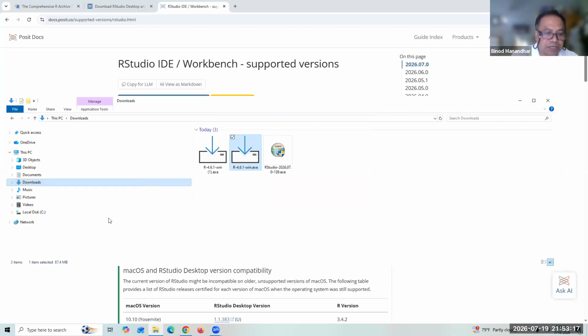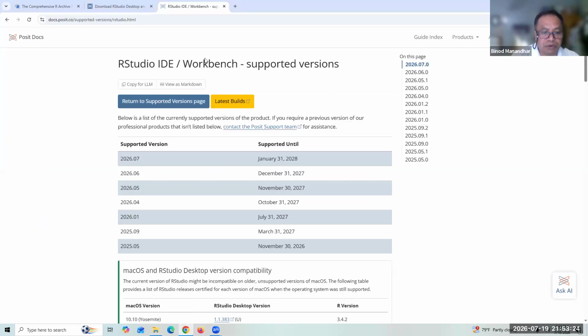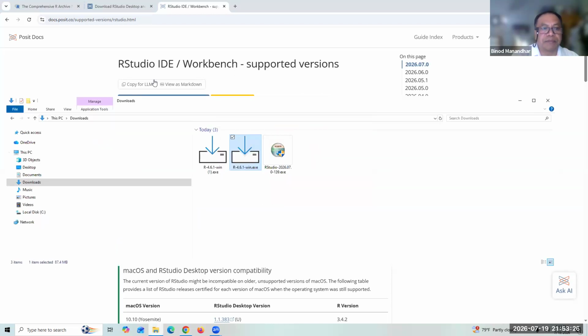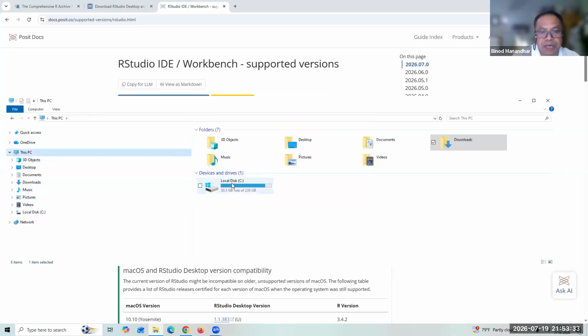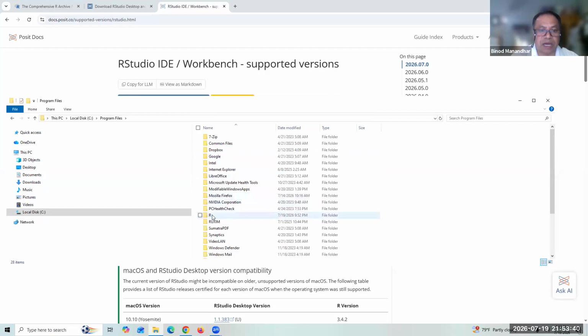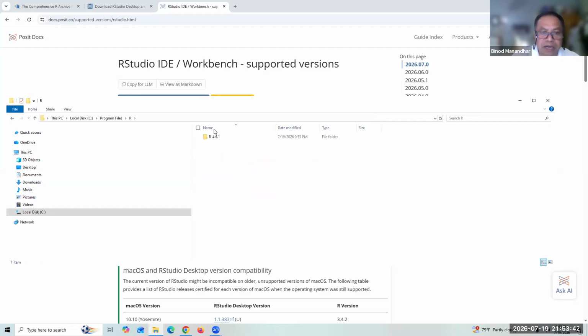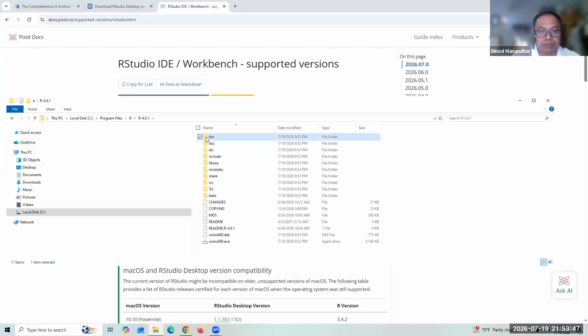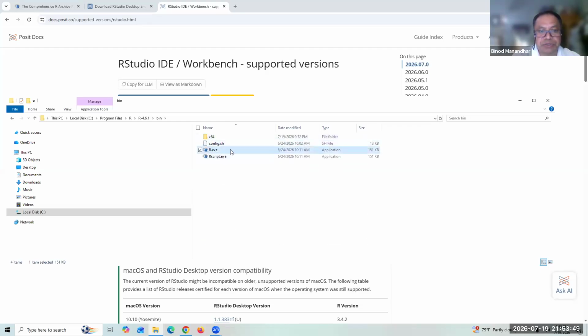Now R is already installed. Now, where is R? So you can find your R here. Let's search R. Okay, go to this folder here. In the folder, you can choose This PC, and see Program Files. Here is the R folder. It is installed here, right? And this is the R version. Now, if you go to the bin folder, then you can execute R here.